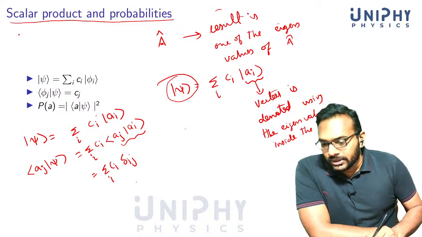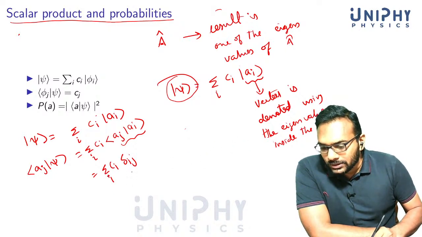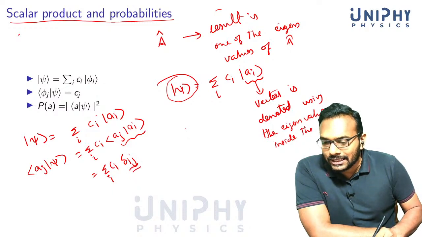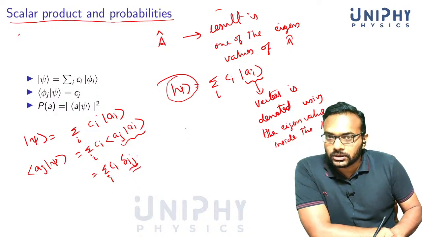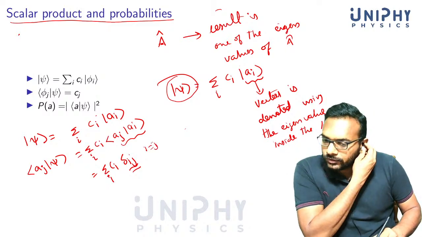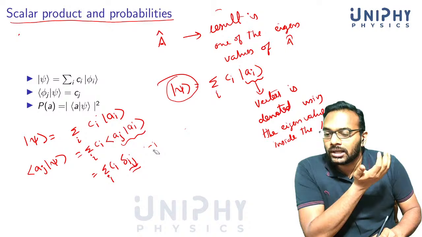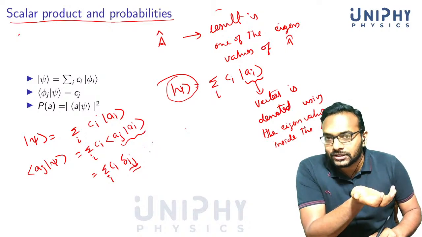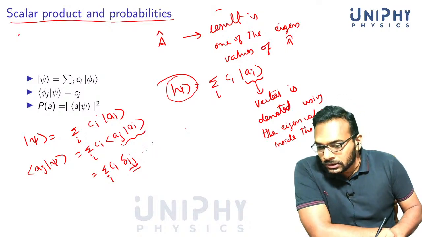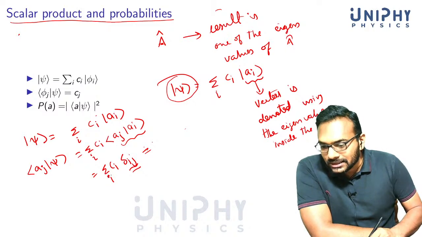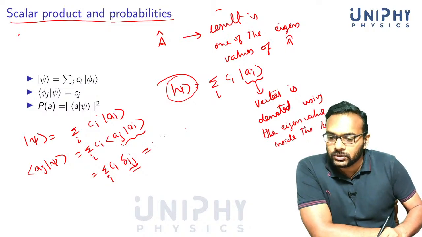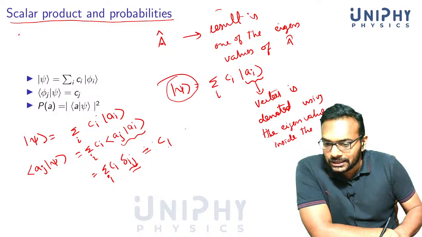Now what does this mean? You are summing over i and you see that there is a delta ij here. Delta ij says that this is non-zero, equal to 1, only for i equal to j. For all other terms it is 0, because if i is not equal to j, it's all 0. So only one term in this summation survives, that's when i equals j. So this is simply Cj.